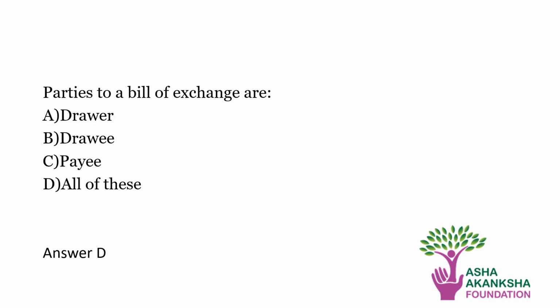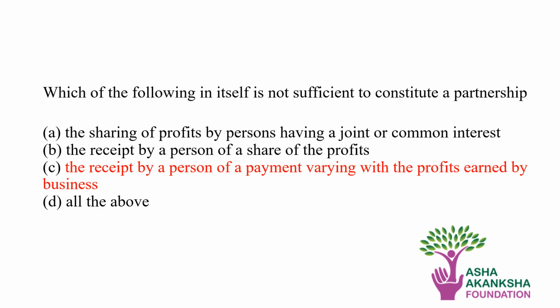The next question. Parties to a bill of exchange are, the correct answer is all of these: drawer, drawee, payee. Next question. Which of the following in itself is not sufficient to constitute a partnership? The correct answer is the receipt by a person of a payment varying with the profits earned by the business.